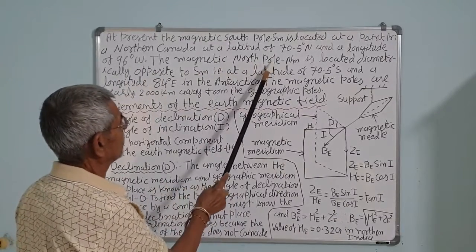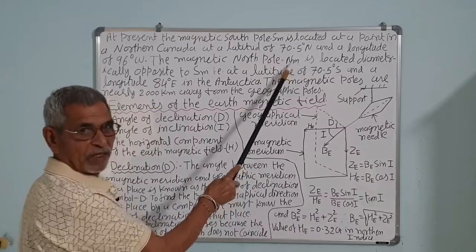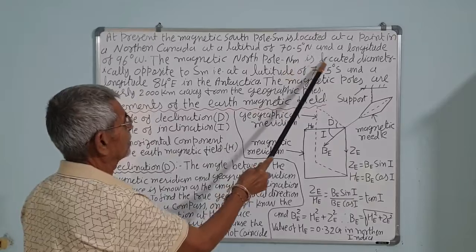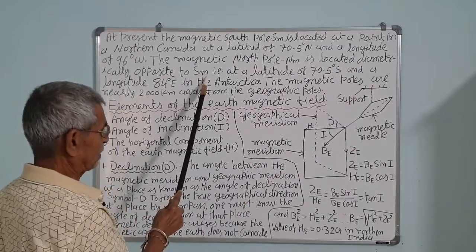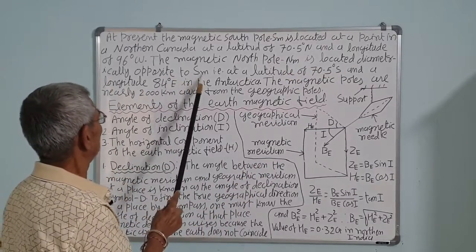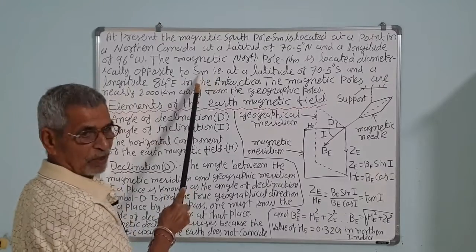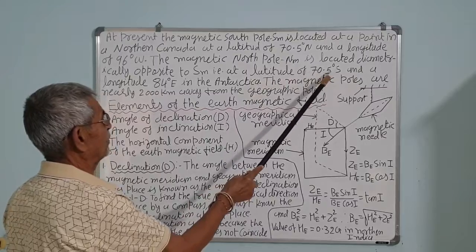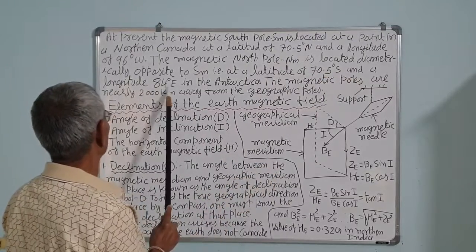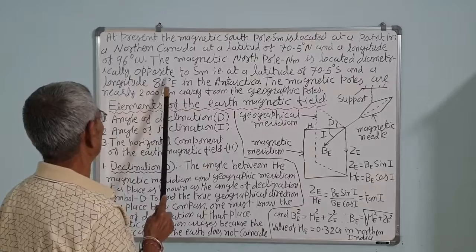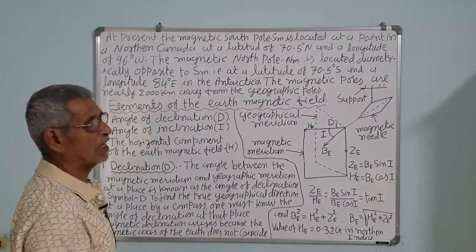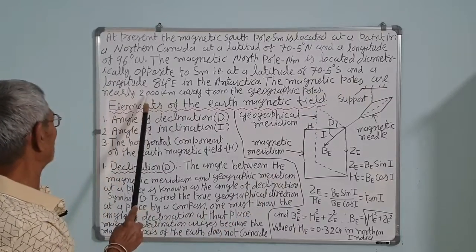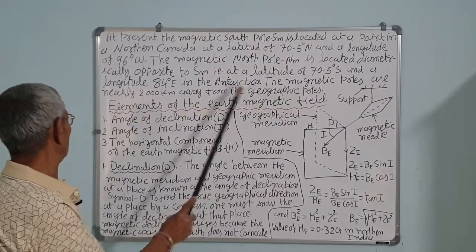The magnetic north pole NM is located diametrically opposite to the SM, that is, at a latitude of 70.5 degrees south and a longitude, here is a little difference, 84 degrees east, in the Antarctica. The magnetic poles are nearly 2 kilometers away from the geographical poles.